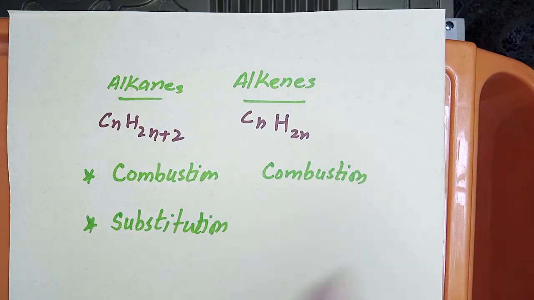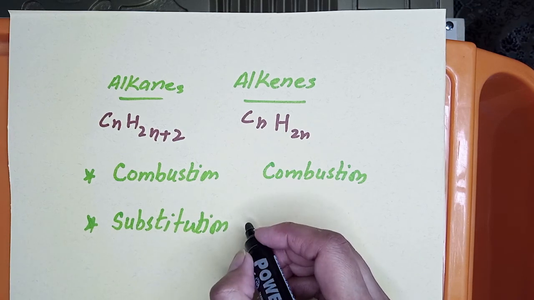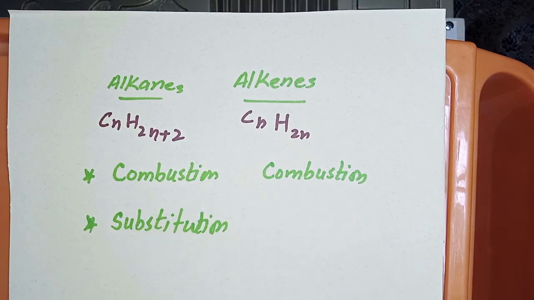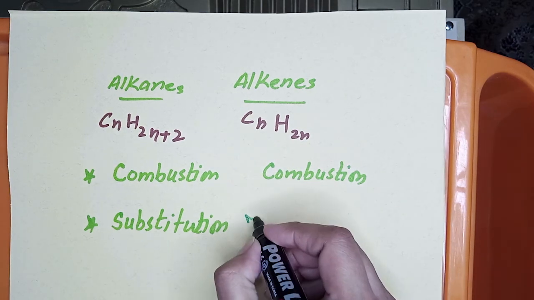The preparation of alcohols from the alkenes. I want to ask you this question: how can we prepare alcohols? By hydration of alkene. When we add steam to alkene, alcohol will form. This is a very important question. Now there are some other important chemical reactions under alkenes, that are the addition reactions.